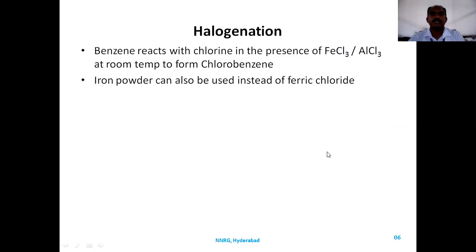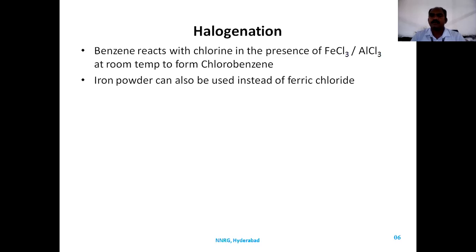Now come to the halogenation reaction. What do you mean by halogenation? Addition or substitution of a halogen with benzene, or introducing a halogen to the benzene ring, is called a halogenation reaction. So benzene reacts with chlorine in the presence of a Lewis acid, that is FeCl3 or AlCl3, ferric chloride or aluminum chloride.